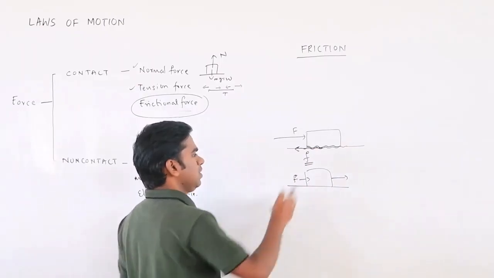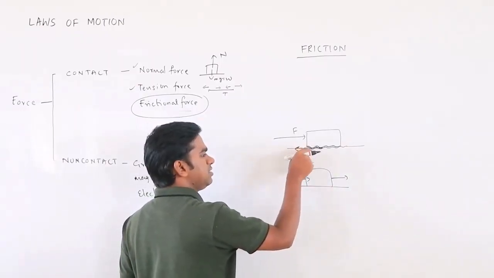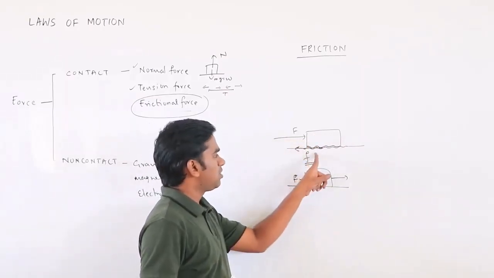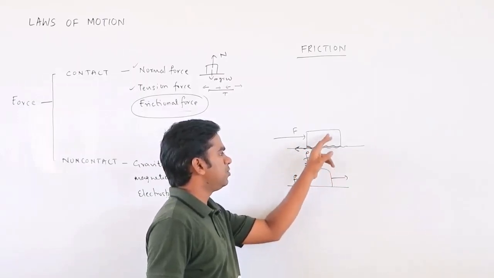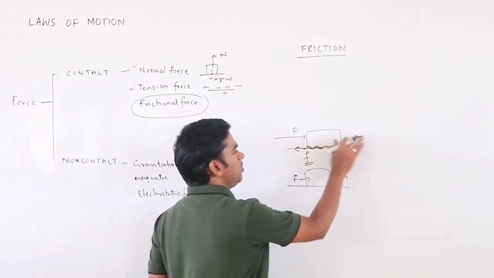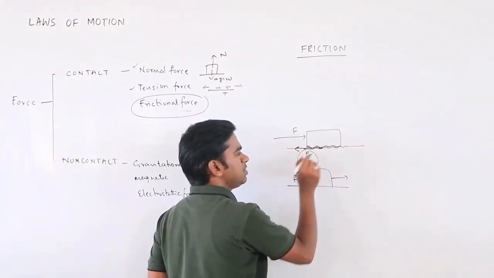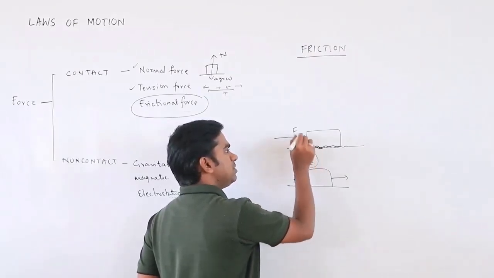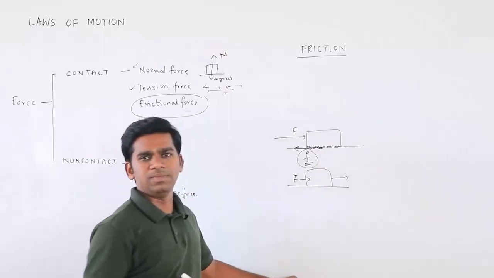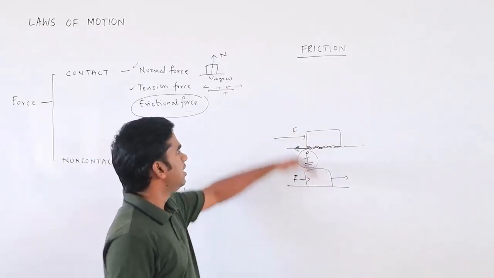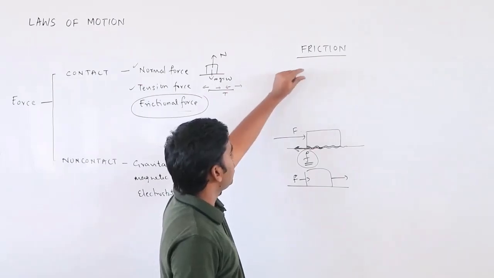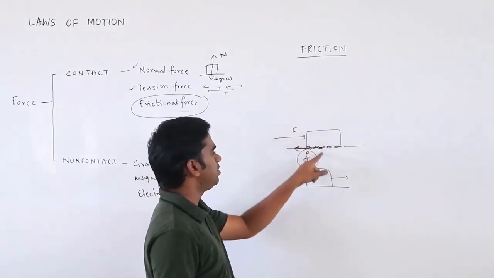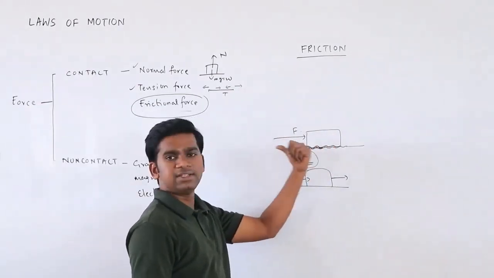So what exactly is friction? It exists, or comes into action, when two bodies are in contact, and it stops the relative motion of the two. When you apply force, it should move, but it is not moving. What is stopping it? This frictional force. It always acts tangential to the surface, and it opposes the relative motion of the object. So how can we define friction? It is the contact force which opposes the relative motion between the objects and acts tangentially to the surface.